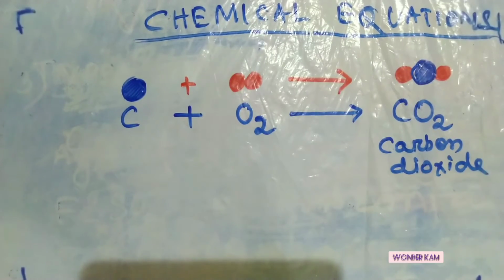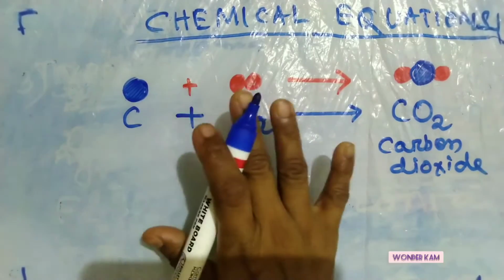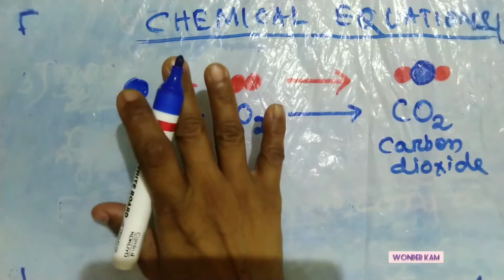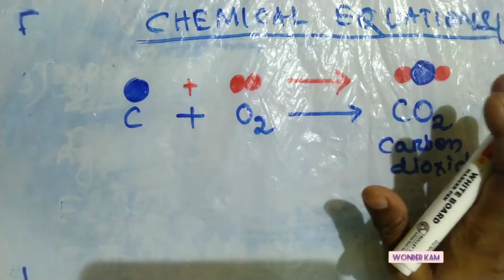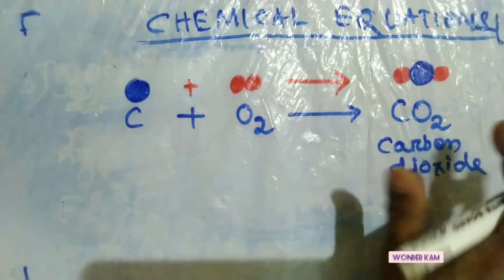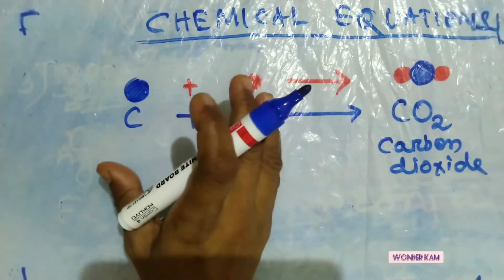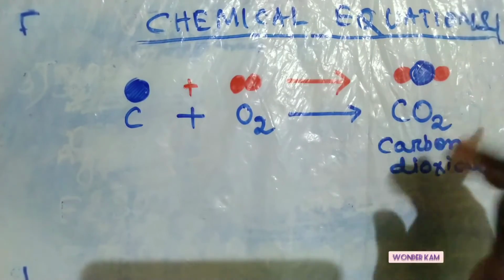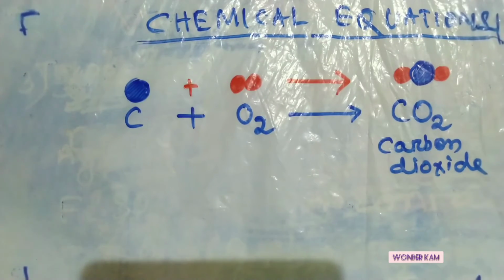One more thing you should know about this reaction: there won't be any loss or gain of atoms on either the reactant side or the product side. Means there is no loss or gain of atoms during a chemical reaction. For that reason we always need to balance a chemical reaction, because the number of atoms of different elements on the reactant side is always the same as on the product side. So this is the importance of balancing a chemical reaction.